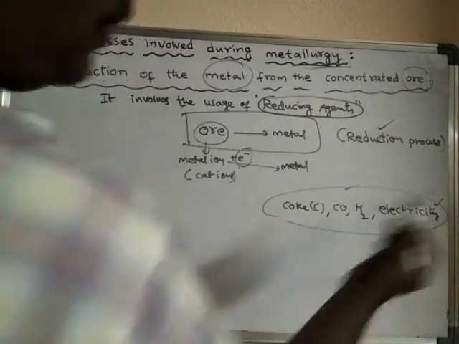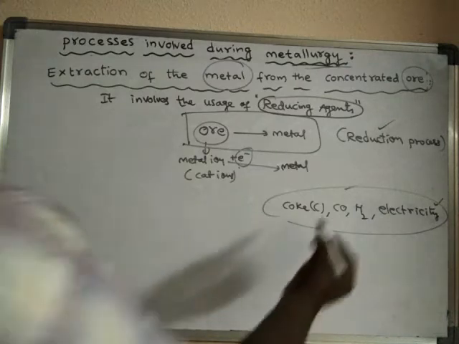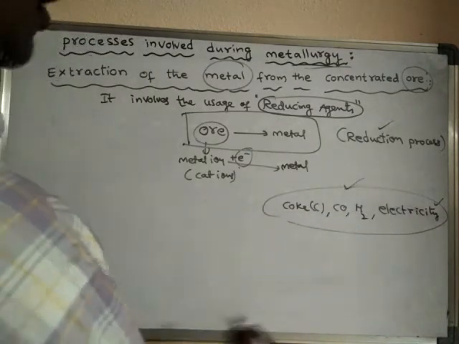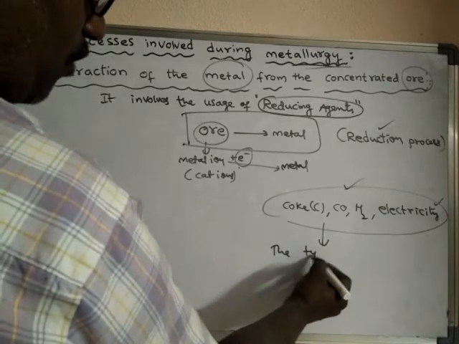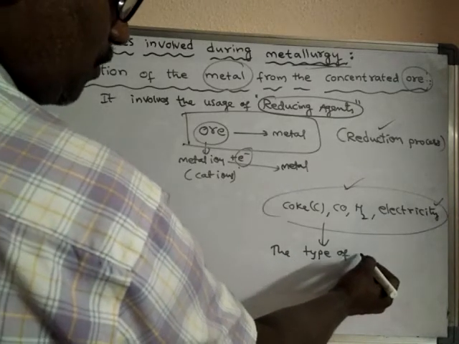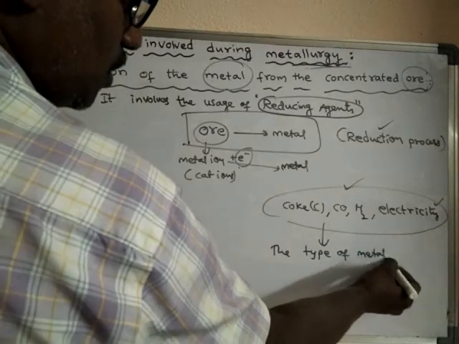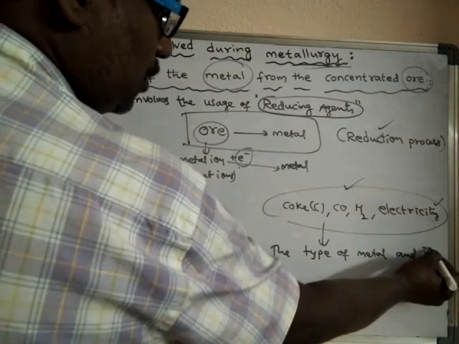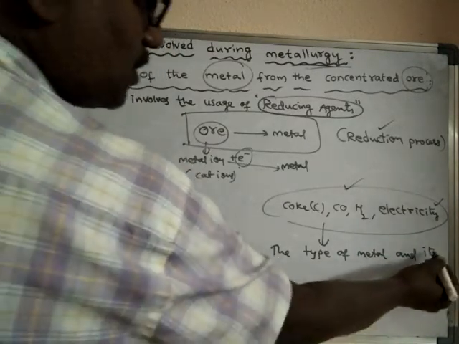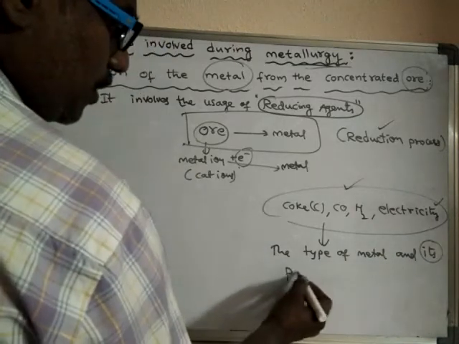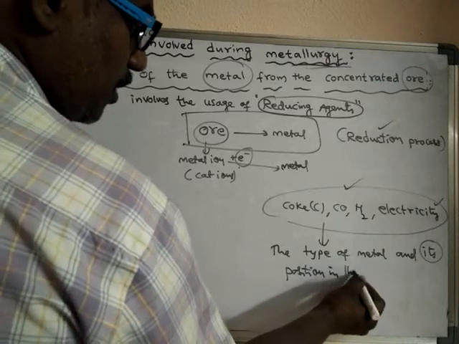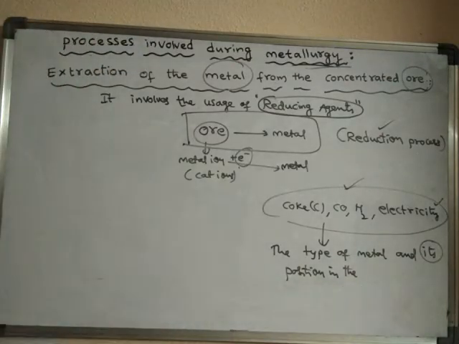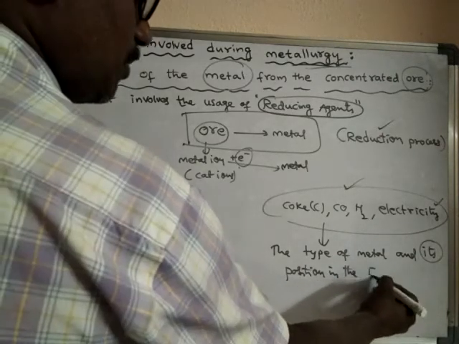The choice of usage of reducing agent depends upon the type of metal and its position in the metal activity series, or else in the electrochemical series.